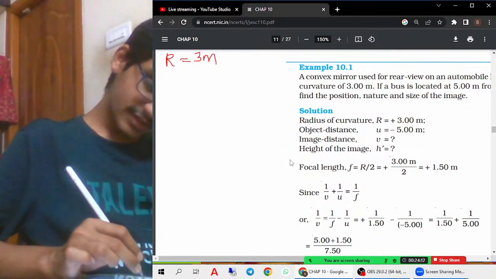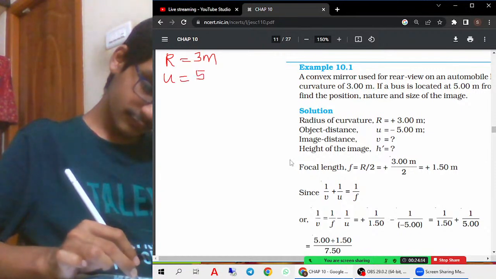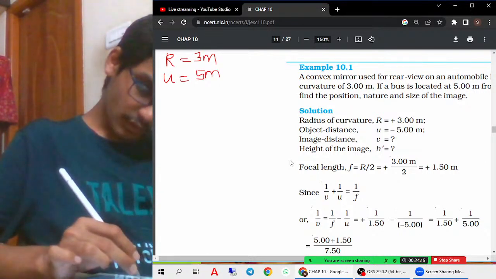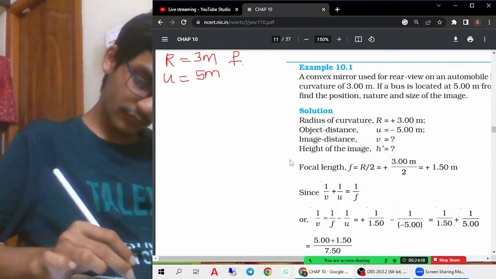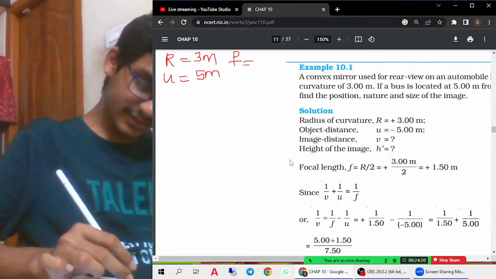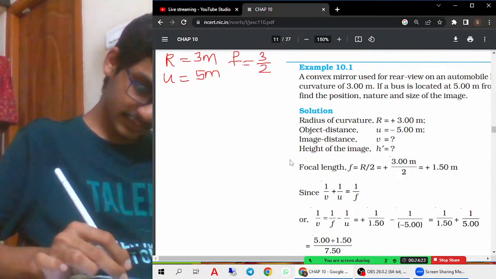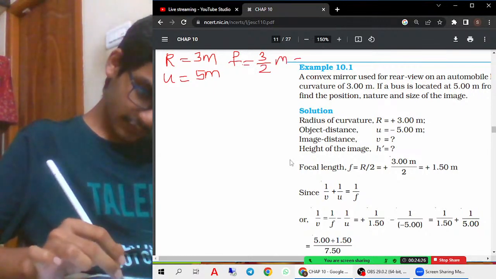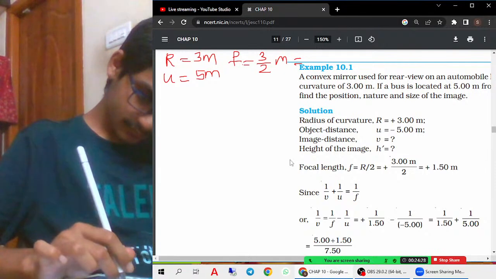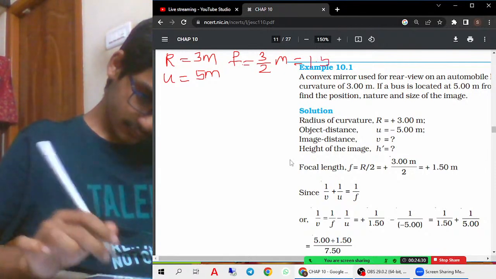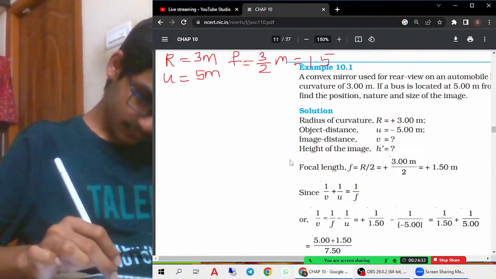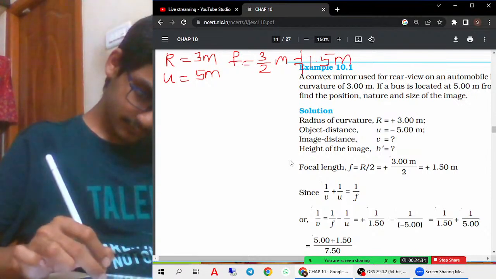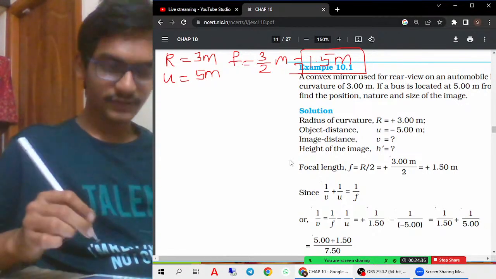So the object distance u is equal to 5 meters. And focal length is half of the radius of curvature, so it is 3 by 2 meters, that means 1.5. Now let us draw the ray diagram for this.